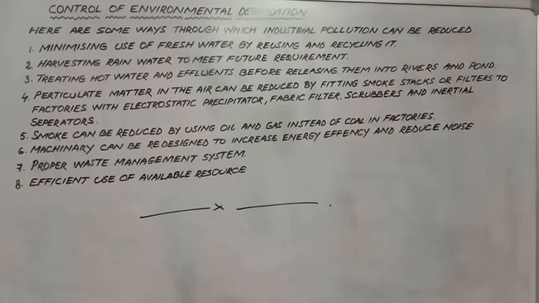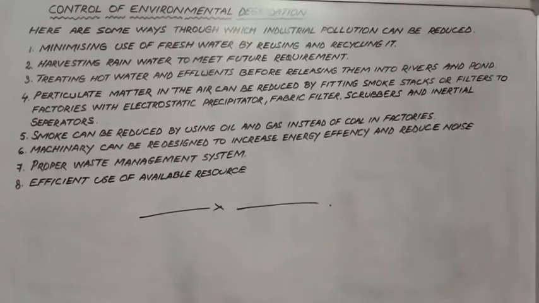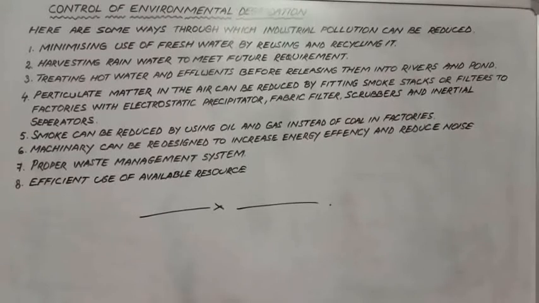And if we are using coal in a factory, then we should take care that the fly ash and other chemicals and gases do not escape freely into the atmosphere. We have to be very careful regarding these things if we are using coal.